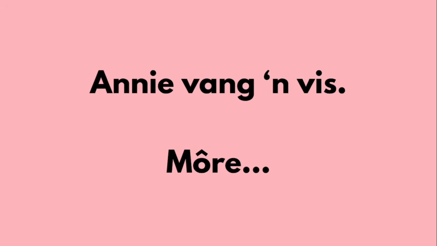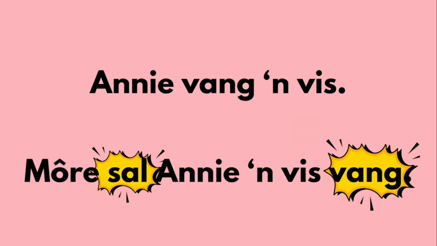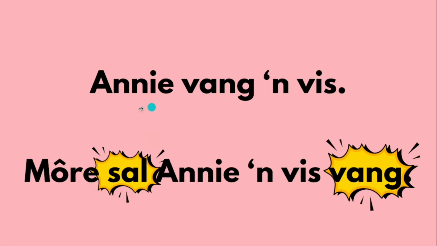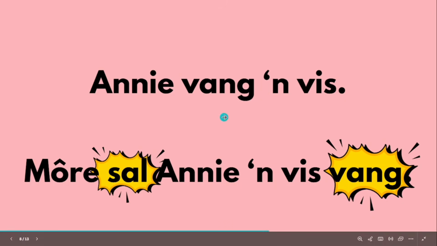So let's use our same example. So Annie vang 'n vis. All right, so now they're going to add môre. Môre means tomorrow. And tomorrow in our context means now in the future because we're doing future tense. So this is the only way that they can complicate it for you. If you start with môre, it will shift positions with the subject. So remember, the subject always starts the sentence. But if they say start with môre, then môre and Annie are going to swap. But sal will still be in the second position.